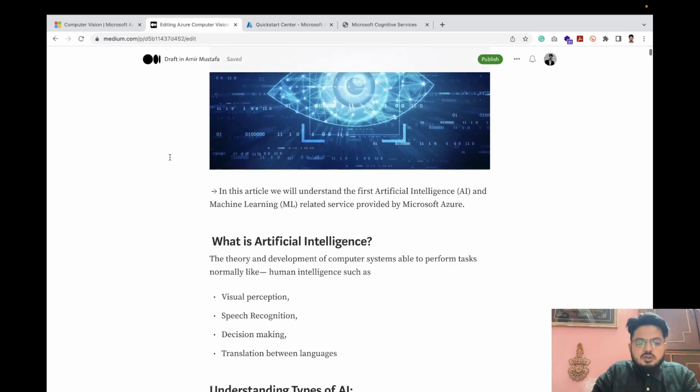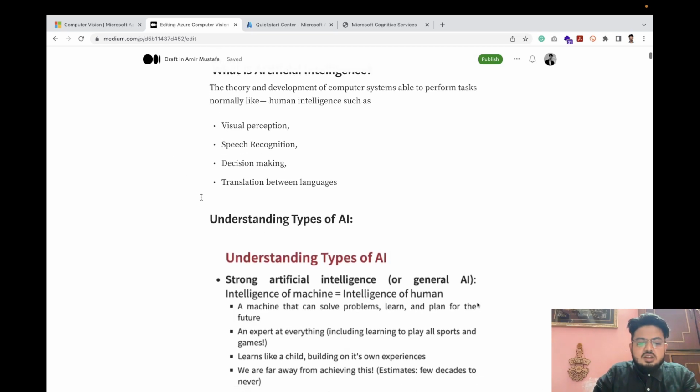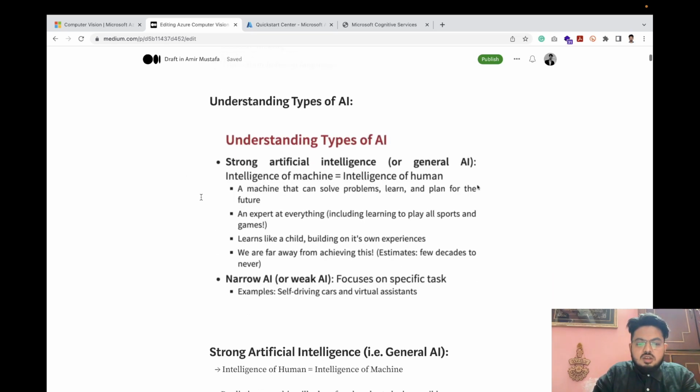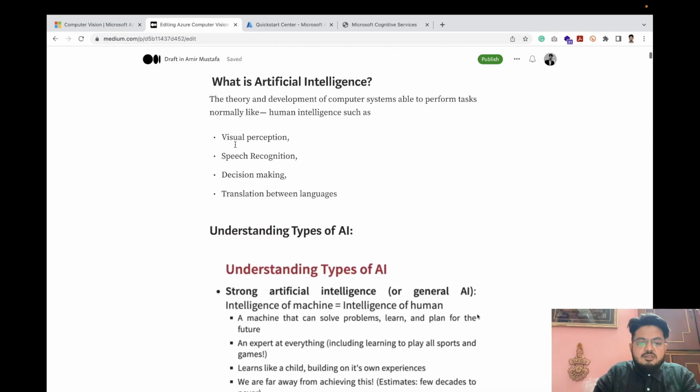So firstly, what is artificial intelligence, abbreviated as AI? The basic definition which Oxford gives us about AI is anything that can have visual perception, speech recognition, decision making abilities, and translation between languages. Suppose you know a language, say Spanish, and it needs to be translated to English. The computer itself can do it for us.